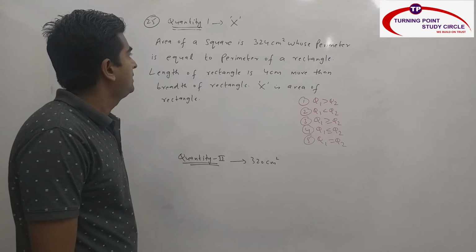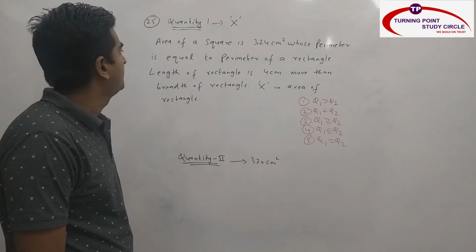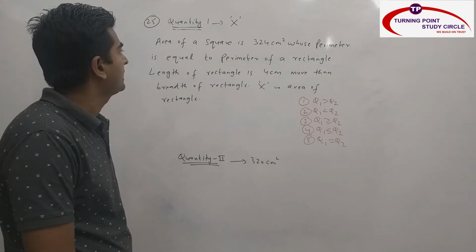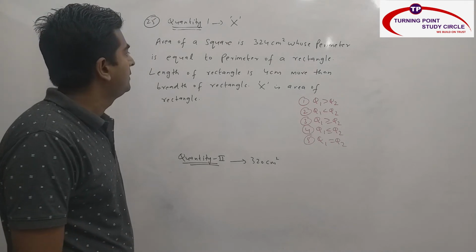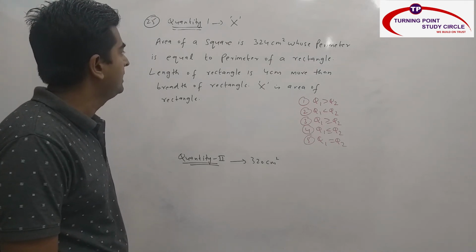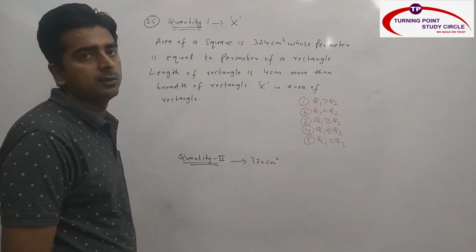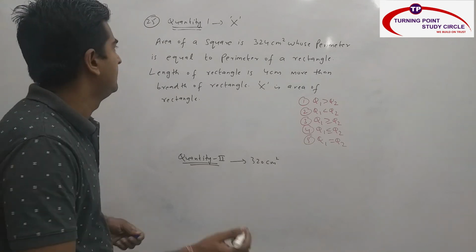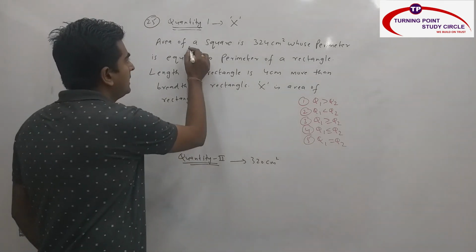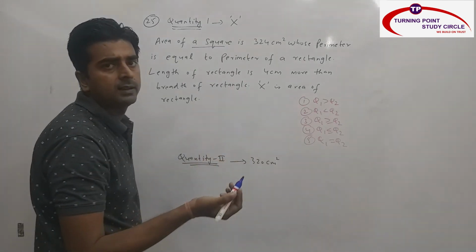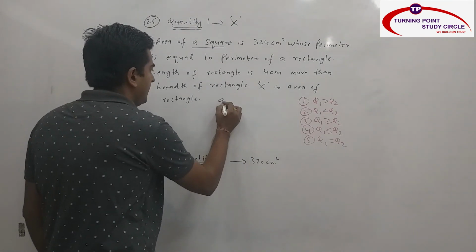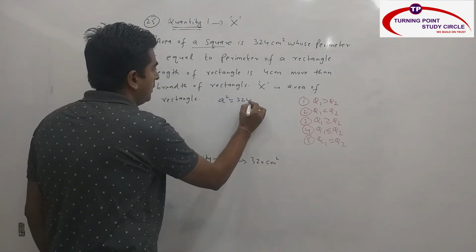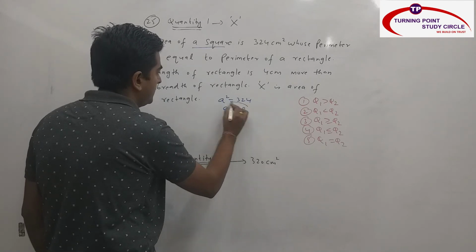The area of a square is 324 centimeter square, whose perimeter is equal to the perimeter of a rectangle. The length of the rectangle is 4 centimeters more than the breadth of the rectangle. X is the area of the rectangle. So they are asking to calculate the area of the rectangle. The area of a square is nothing but side square. So I am assuming that the side is A. So A square is nothing but how much?